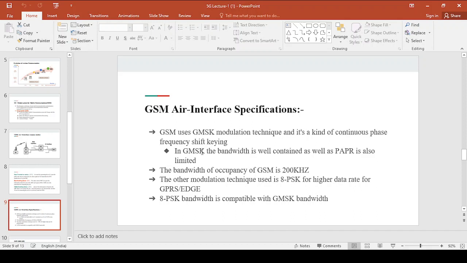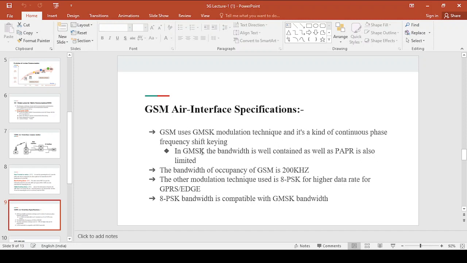That's why GSM uses a modulation technique of GMSK, which is nothing but Gaussian minimum shift keying, right? Now GSM has a bandwidth of 200 kilohertz, right? The bandwidth of GSM is 200 kilohertz.